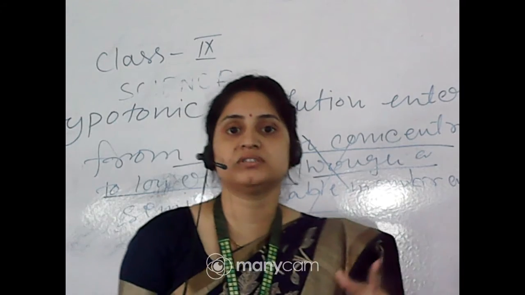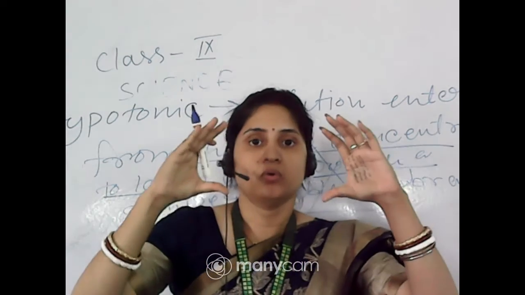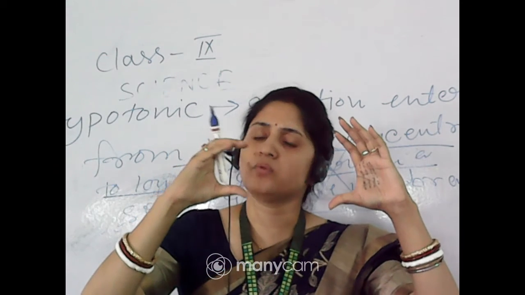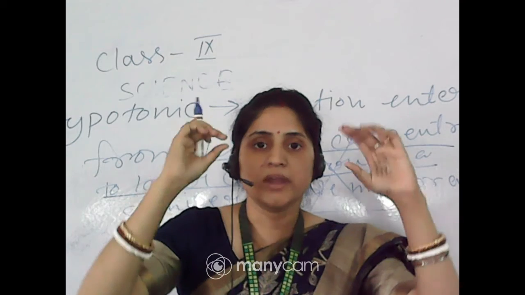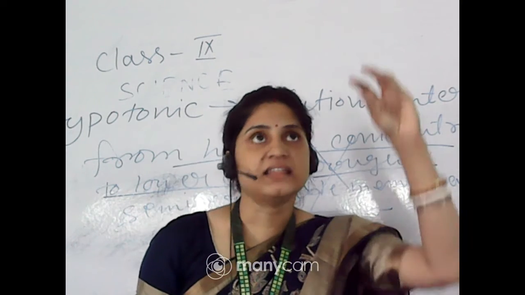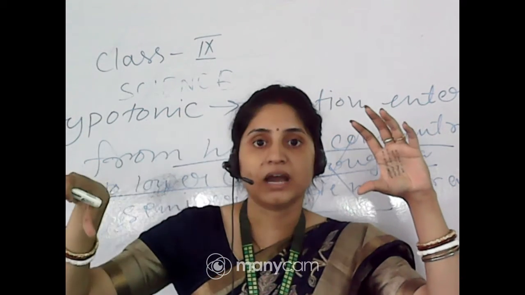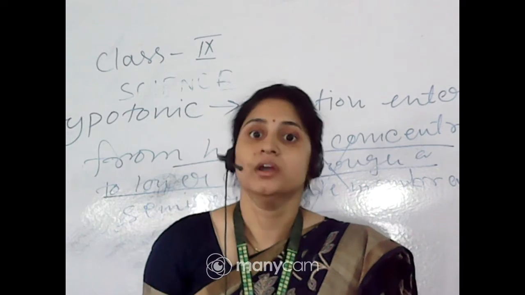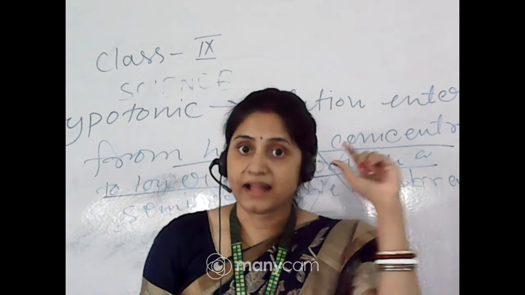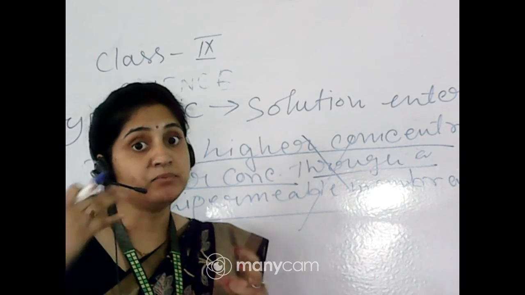It must go from higher concentration to lower concentration, because when you take a full glass of water and an empty glass and join these two glasses with a pipeline, you can see that the water present in the full glass goes to the empty glass. So it always goes from high to low, remember this, and through a semi-permeable membrane, because it is a cell, it has to be selective.